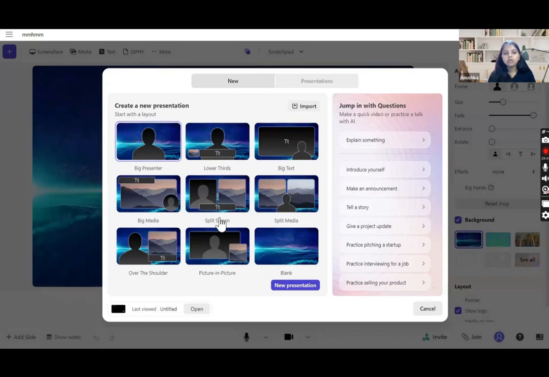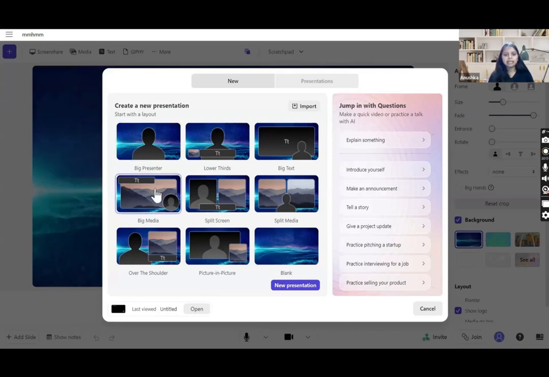So here you can select your presentation layout. You can be a big presenter, or have your presentation as big text with yourself in a small version, or have a big media and you can be here. You also have an option to split screen and many more. You can also have a blank presentation, which shows only the presentation and not you. So I'll just select this thing.